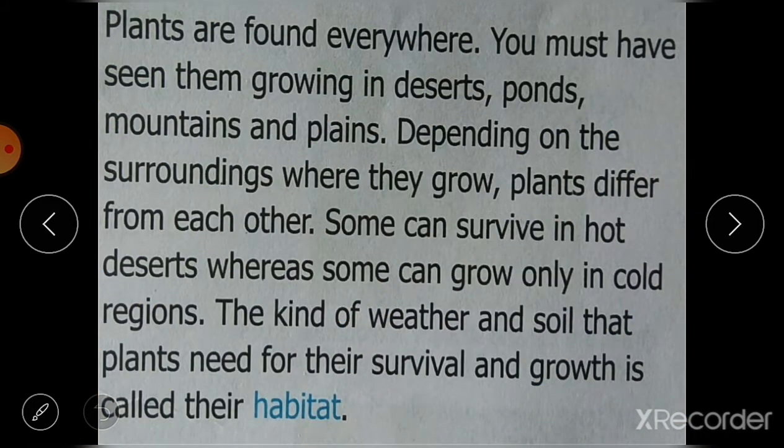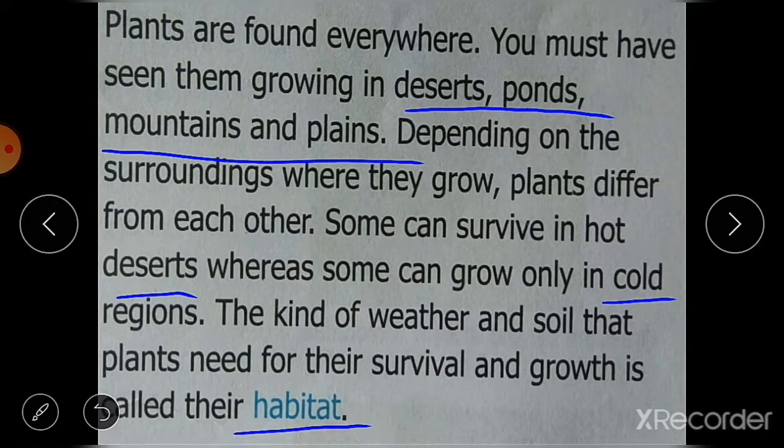So let's start. Plants are found everywhere and you must have seen them growing in deserts, ponds, mountains and plains. Depending on the surroundings where they grow, plants differ from each other. Some can survive in hot deserts, whereas some can grow only in cold regions. The kind of weather and the soil that plants need for their survival and growth is called their habitat. So first we will see what is habitat. Habitat is a place with living conditions suitable for an organism. It is called the habitat of that organism.